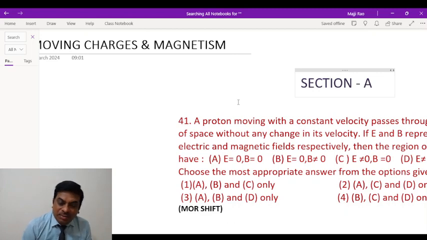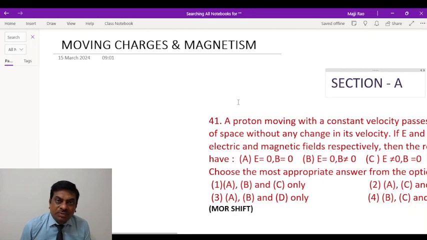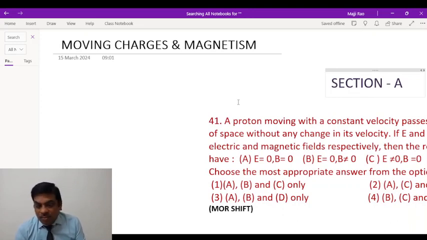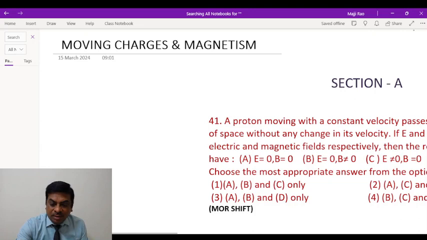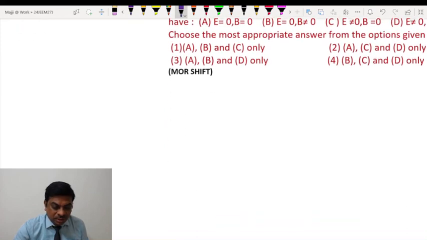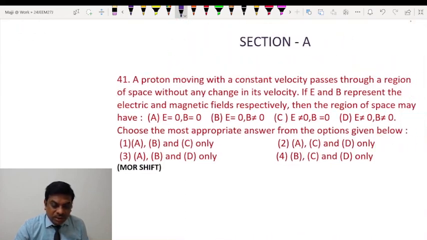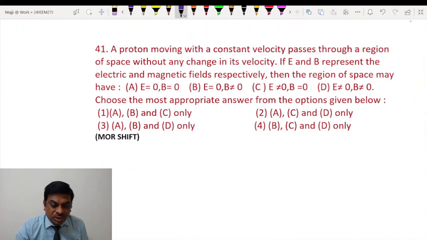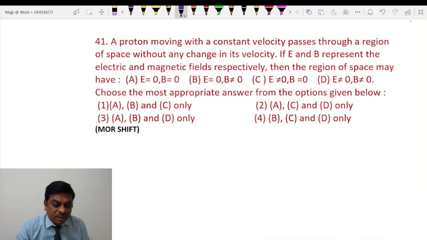Today in this video we'll be discussing questions which were asked on 27th of January 2024 JEE Mains. The topic of discussion is moving charges and magnetism. We'll be discussing questions based on moving charges and magnetism. So without wasting time, let us continue. So here you can see a proton moving with a constant velocity passes through a region of space